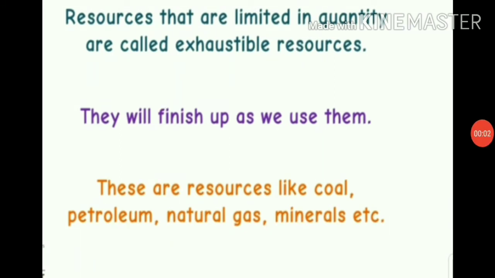So, students, in this chapter, we will study some exhaustible sources of energy like coal, petroleum, and natural gas. Coal, petroleum, and natural gas are also called non-renewable sources of energy. This is because when all the coal, petroleum, and natural gas present under the earth get used up or exhausted, no more supply of these fuels will be available in the near future.